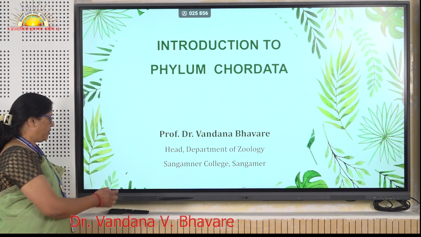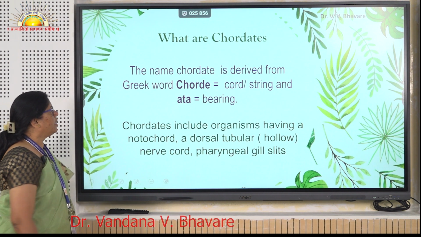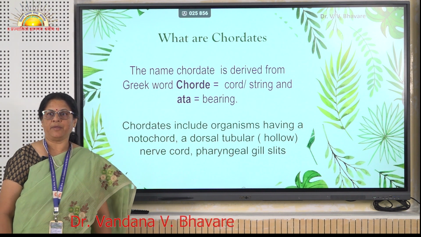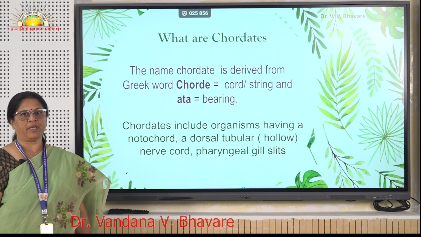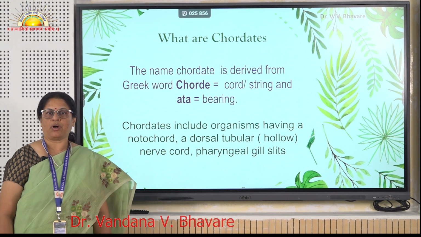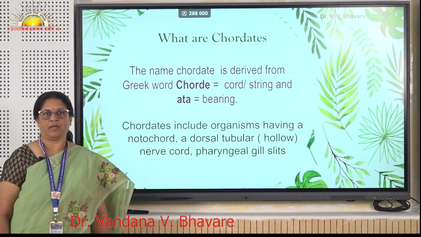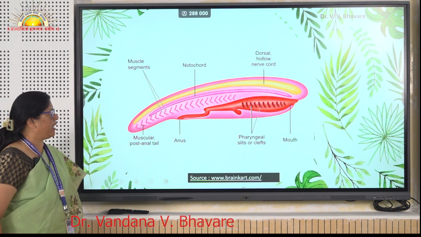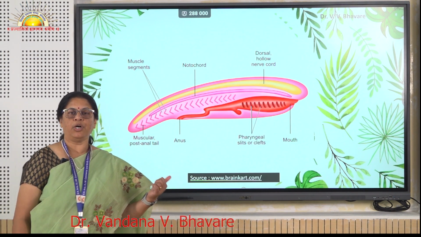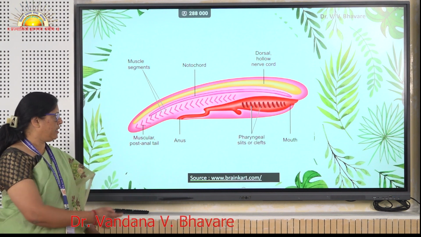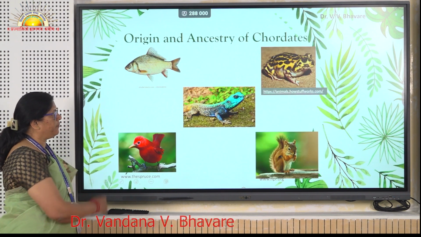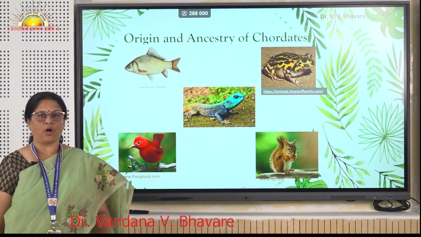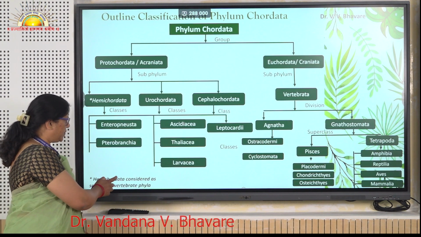Let us study about phylum Chordata. The word chordate is derived from a Greek word. Chorde means string and eta means bearing. Chordates include organisms having a dorsal tubular nerve cord, notochord and gill slits. So, this diagram indicates a dorsal tubular nerve cord, notochord and pharyngeal gill slits. This is the primitive chordate. These are some examples of chordates, like Pisces, like frog, you can see the reptiles, birds.